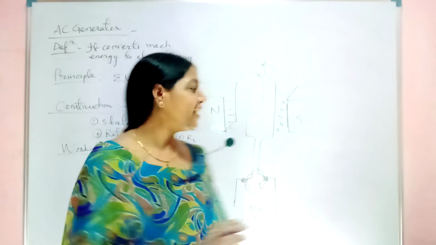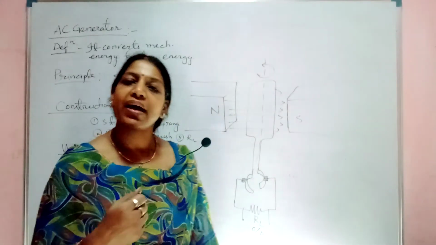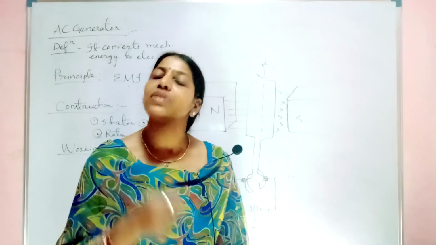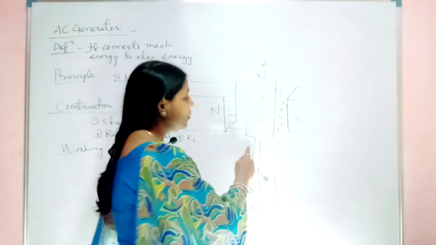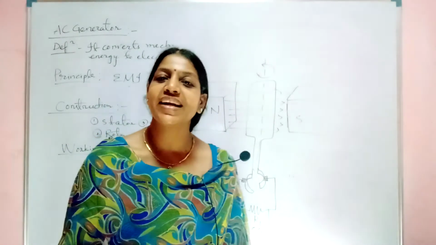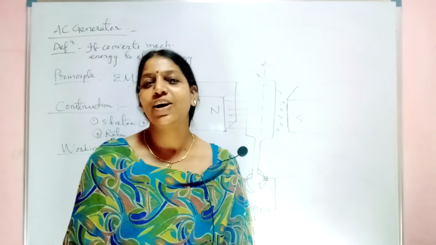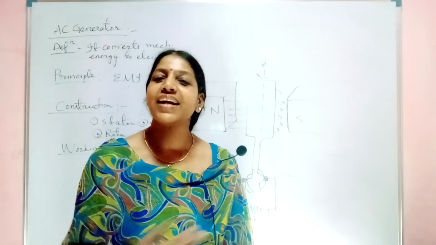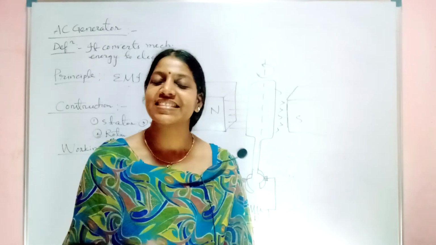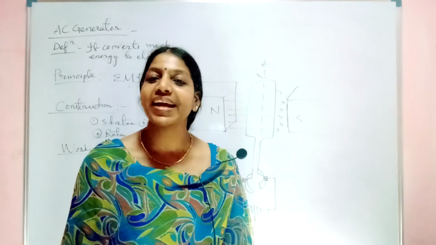Clear? In this case, by any means, even by hand or with the help of a machine, you allow this coil to rotate. Whenever the coil rotates, there is a change in flux linkage with the area of the coil. Due to that, EMF will be generated. This is the working, how it operates.